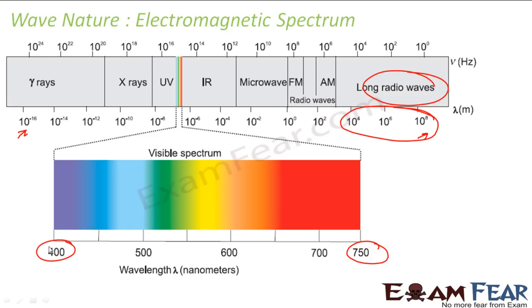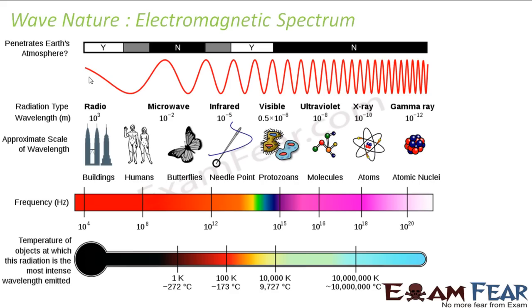So this is my whole electromagnetic spectrum. You start from radio waves and end in gamma rays, X-rays, UV rays, everything is part of electromagnetic radiation. If you want to visualize this in this fashion, you can do that. The wavelength of radio waves is almost 1000 meters, almost the size of a building. Microwaves are the size of a butterfly, infrared, a needle point.